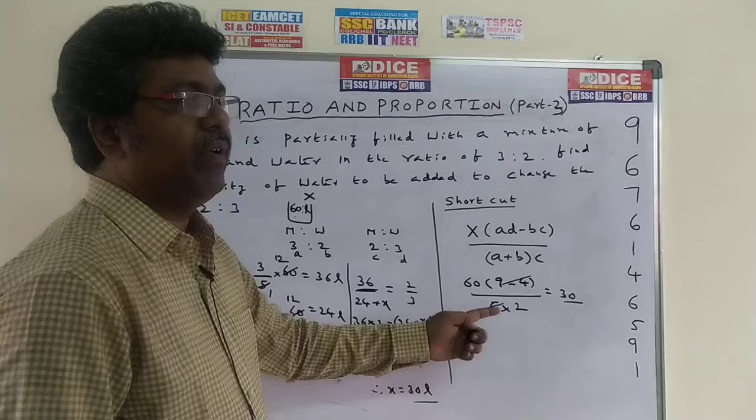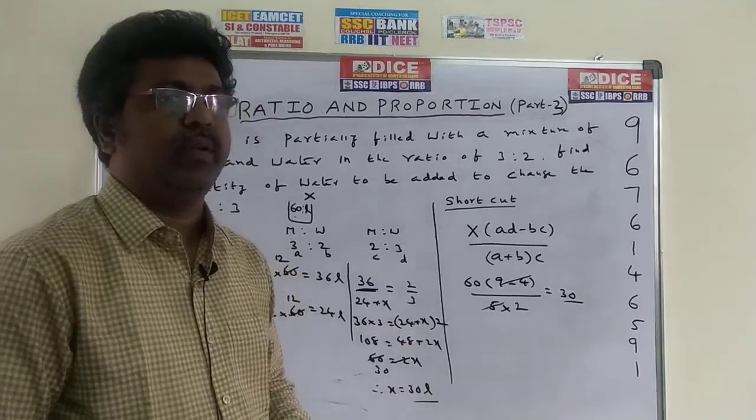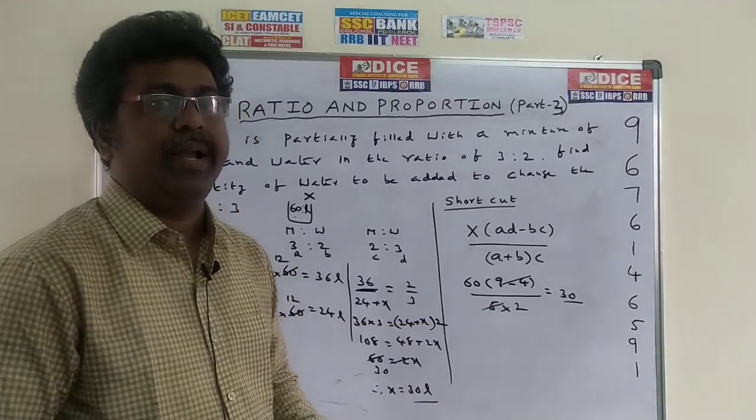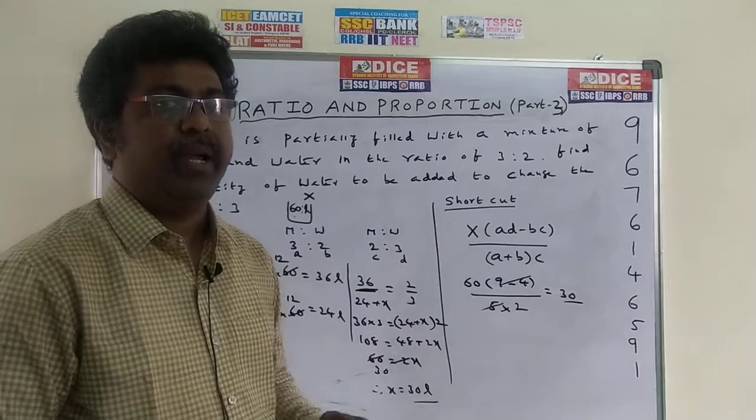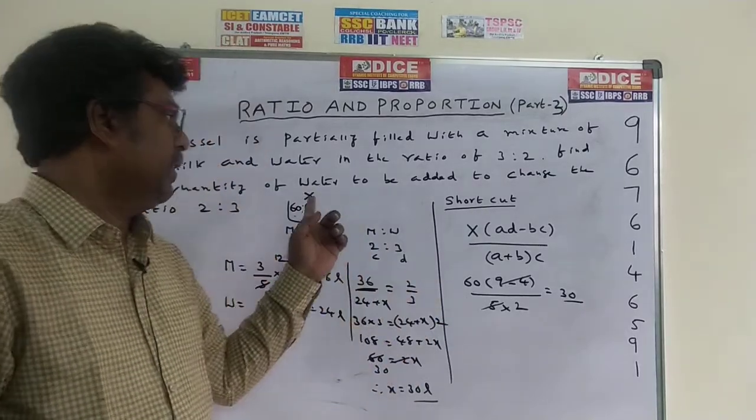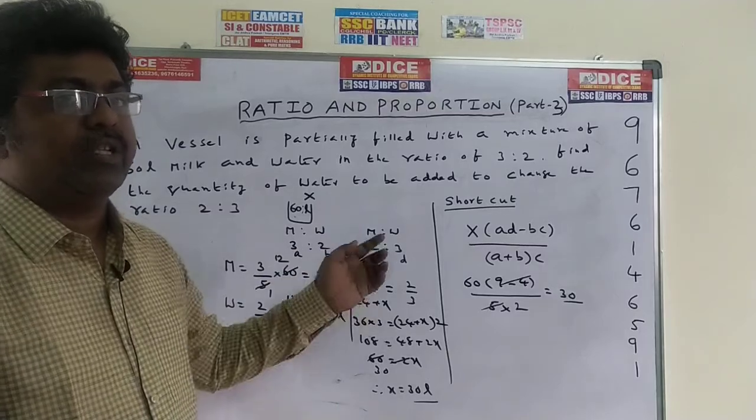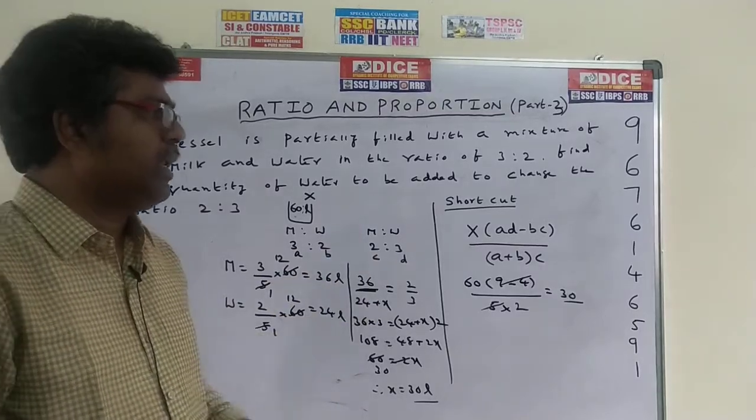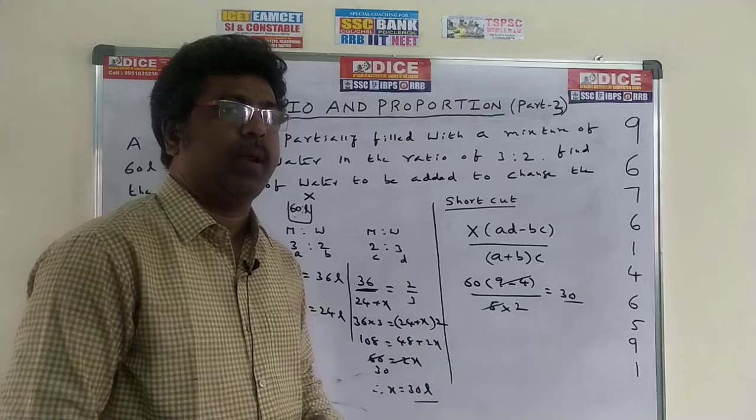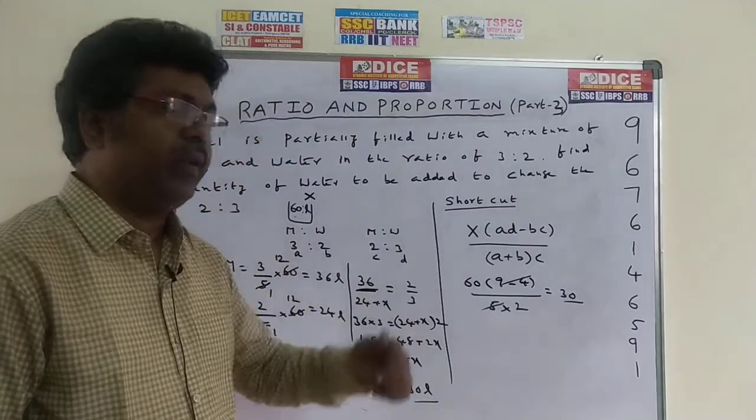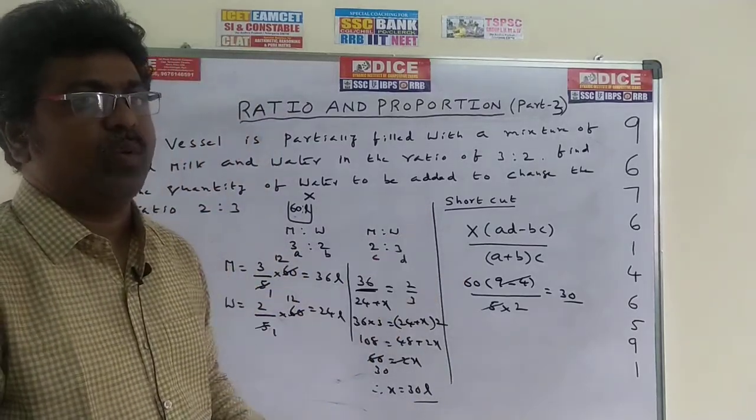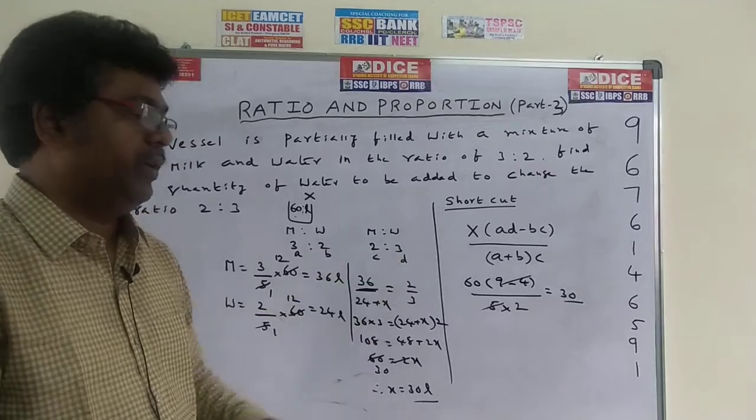So within one step, you will get the answer by using the shortcut method, that is the formula x into (AD minus BC) by (A plus B) into C. X means the total mixture, first ratio AB, second ratio CD. This is the shortcut formula. Now I can give two more problems on this. First write down this one, then we can go for the other two models. The other two problems you can do, it is very easy for you.